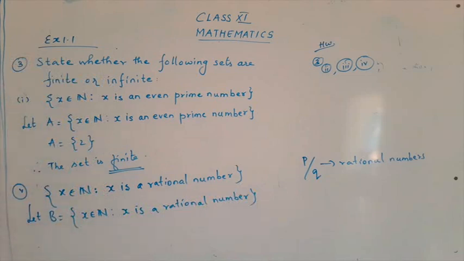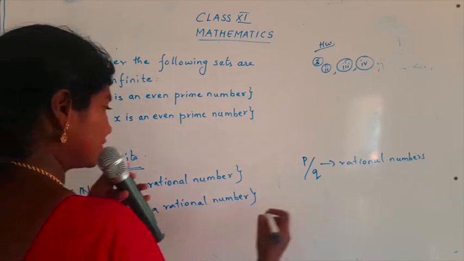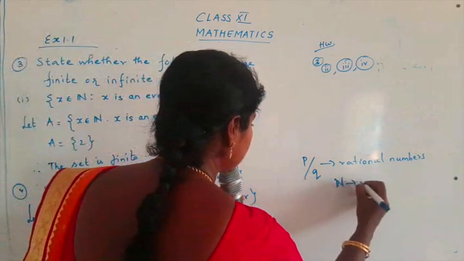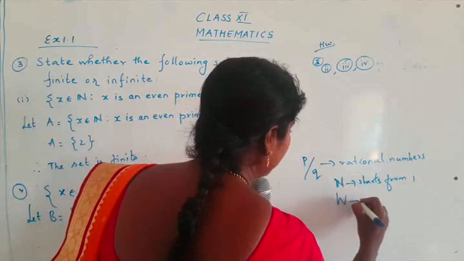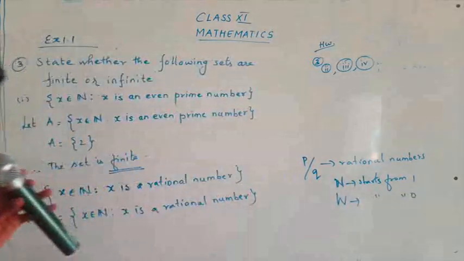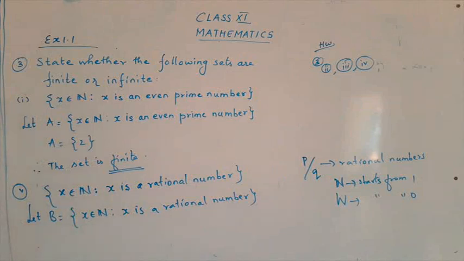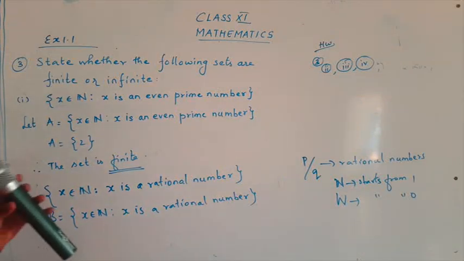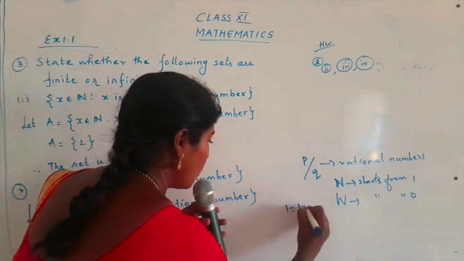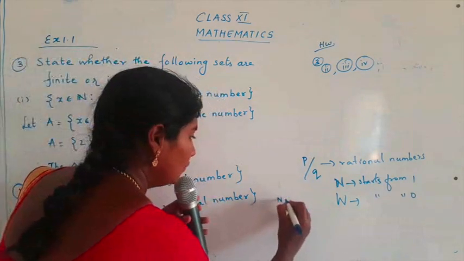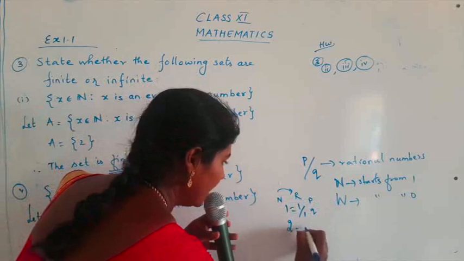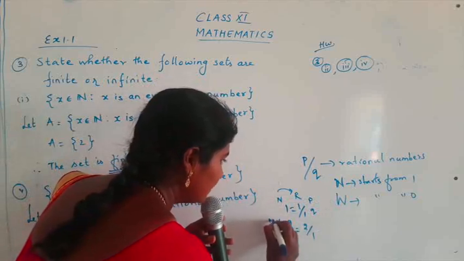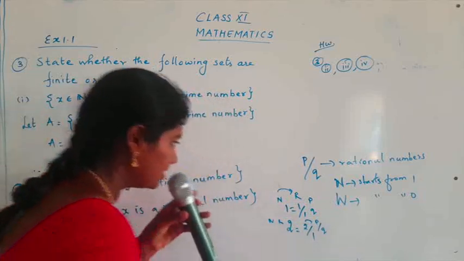Okay, so we need a rational number which is also a natural number. So now let's start here. You know the natural number starts from 1. Natural numbers start from 1. Whole numbers start from 0. Yes, children? So you need a rational number which is also a natural number. So now what I am going to do is, I can write 1 as 1 upon 1. Now this is a natural number which is written in the form of a rational number, that is P upon Q. Similarly, we can write 2 as 2 by 1. Now 2 is a natural number. This is written in the form of P upon Q, which is a rational number.